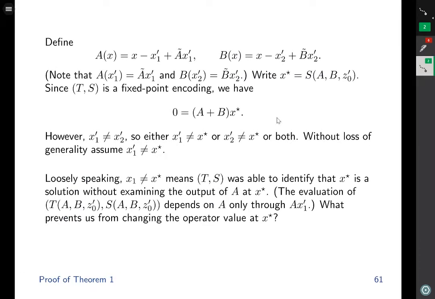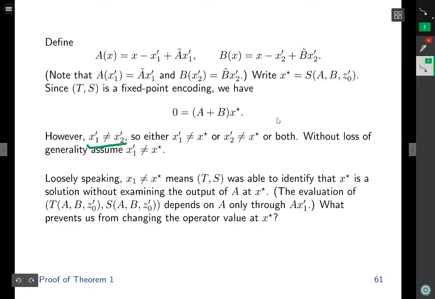Let A be the single-valued operator of this form, and let B be the single-valued operator of this form. Note that A and B are designed so that the output of A at x1 prime is equal to A tilde x1 prime, and the output of B at x2 prime is equal to B tilde x2 prime. Write x star for the output of the solution mapping S. Since T, S is a fixed point encoding, we have 0 equals A plus B at x star. In other words, x star is a solution to the monotone inclusion problem defined by A and B.